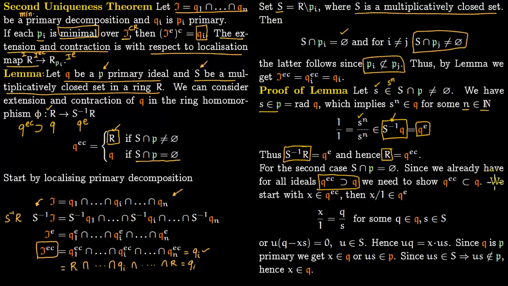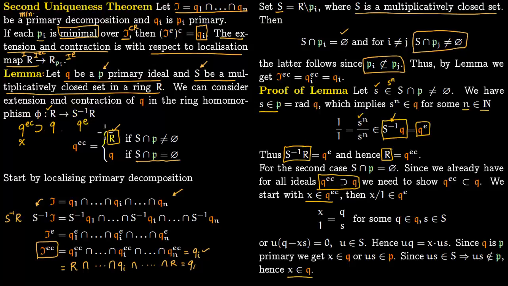So what we are going to do is start with some X lying in this QEC, and we will end up showing that X lies within Q. We'll start from here and we'll end up here, which will show that QEC lies within Q. So if X lies in Q extension and contraction, it has to come from somewhere here first.